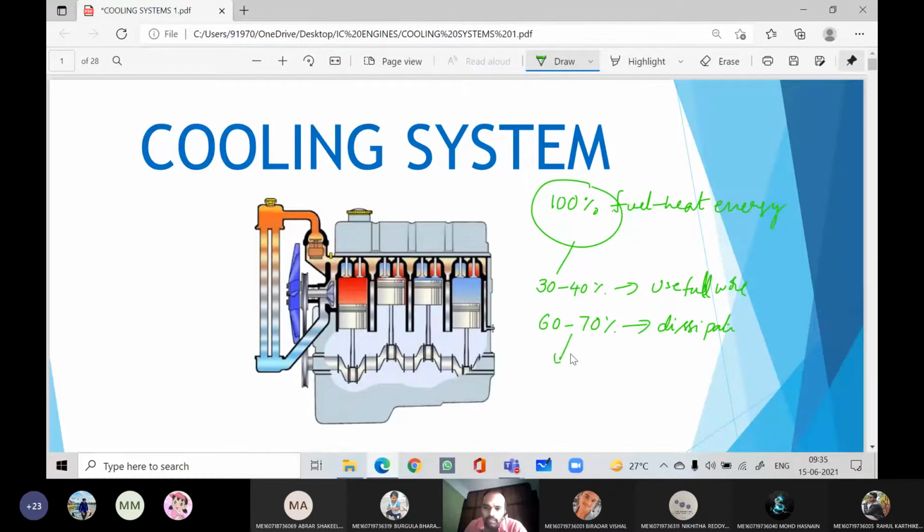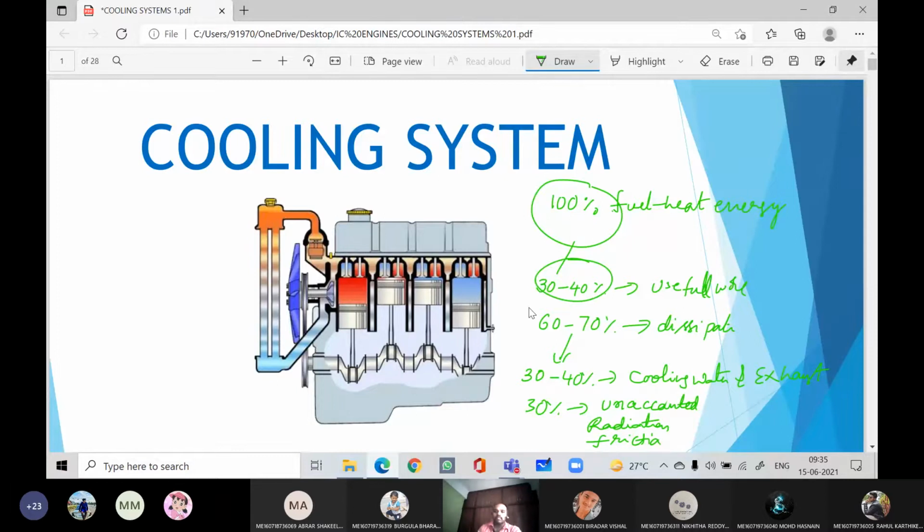Out of this 60 to 70%, 30% to 40% of heat is carried by the cooling water and exhaust gases. The remaining 20 to 30% will be unaccounted losses. Unaccounted means it may be due to either radiation losses or frictional losses. Out of 100, only 30 to 40% is useful work.